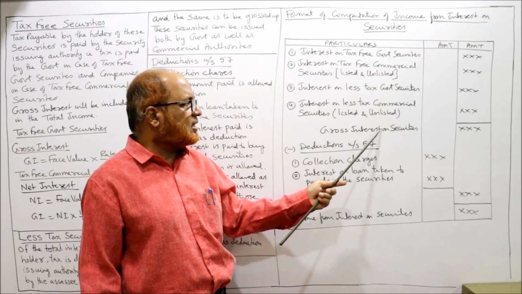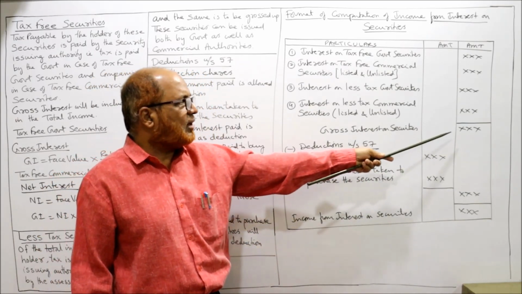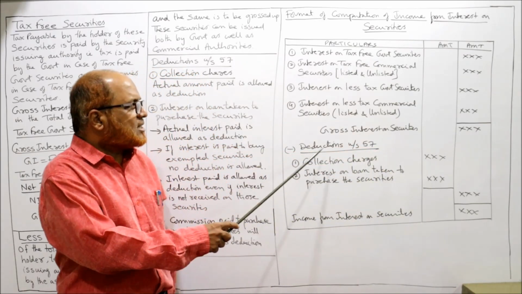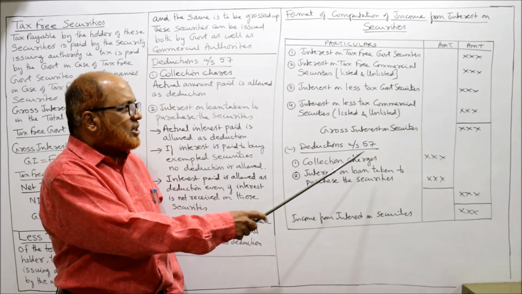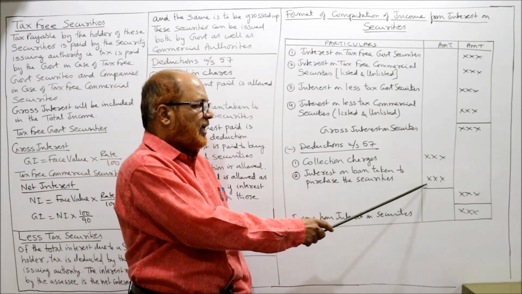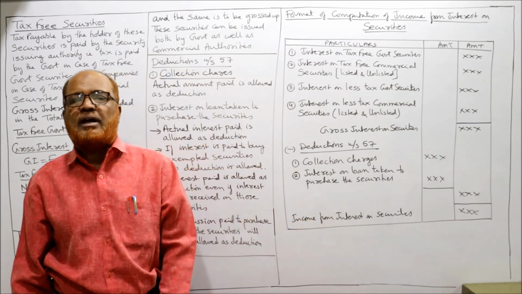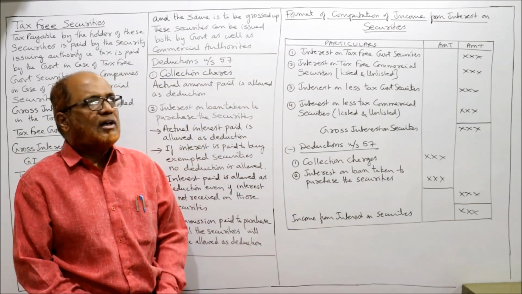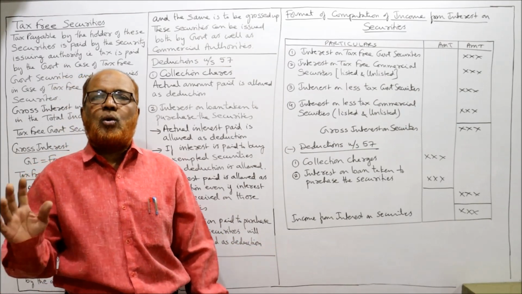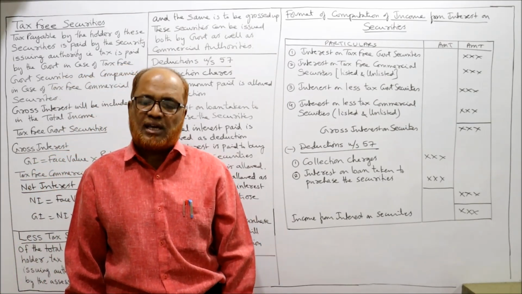Then total gross interest on security, 12 lakh. Gross interest on security, we will take the total. Then deductions under section 57. Collection charges, take it in the inner column. Interest on loan taken to purchase the security, inner column. Take the total in the outer column. Deduct it, and we will get income from interest on securities. So in this format, we are going to calculate the income from interest on securities.